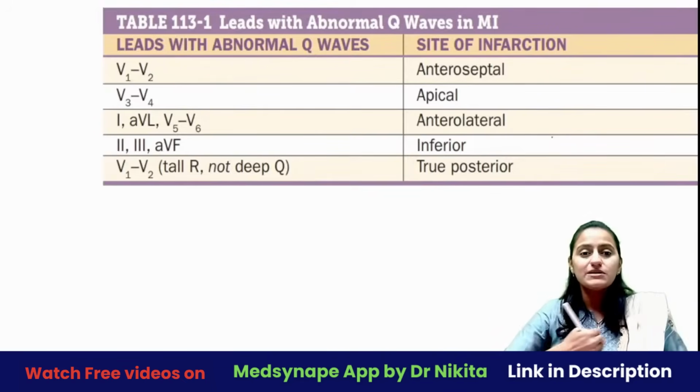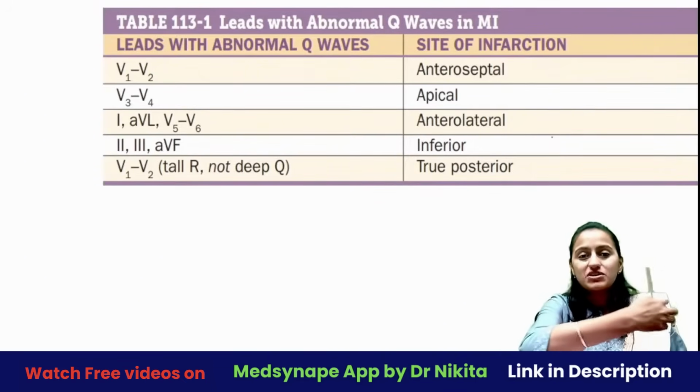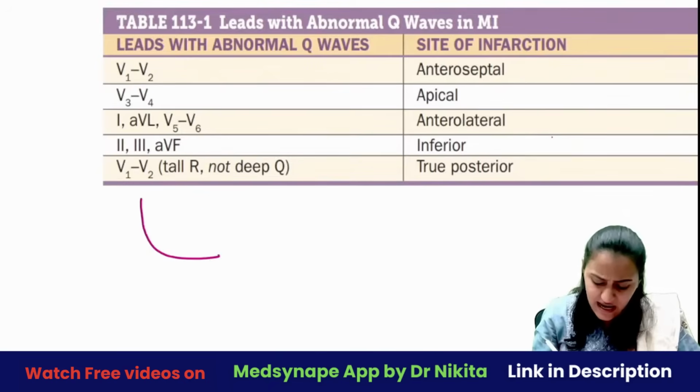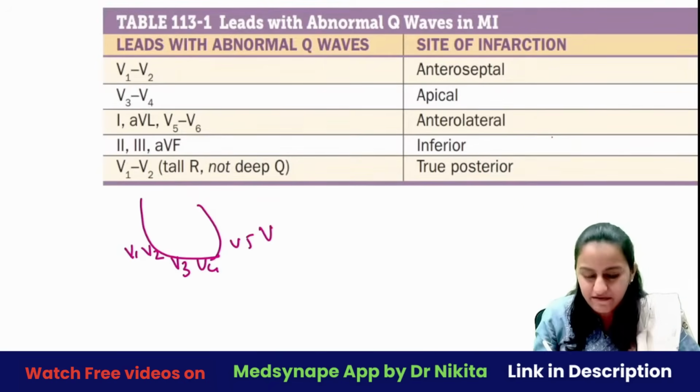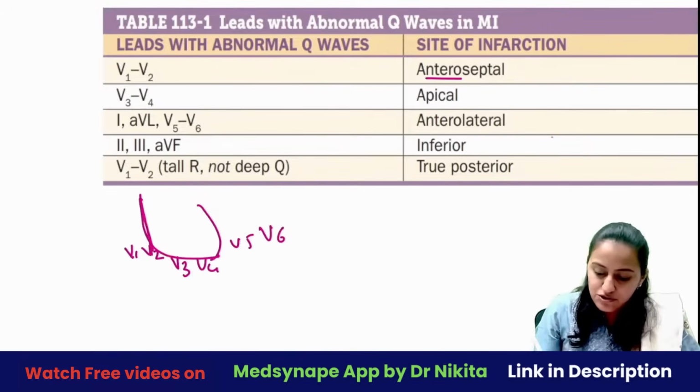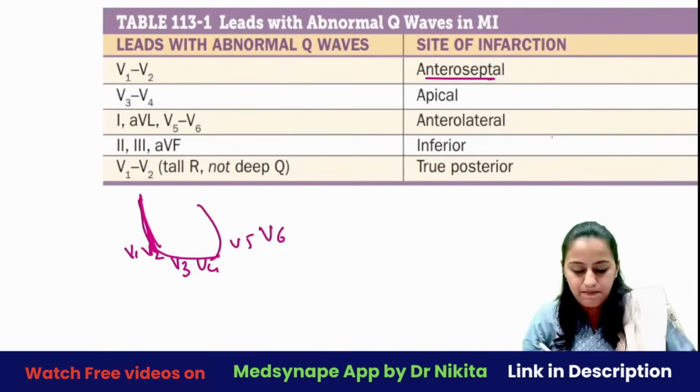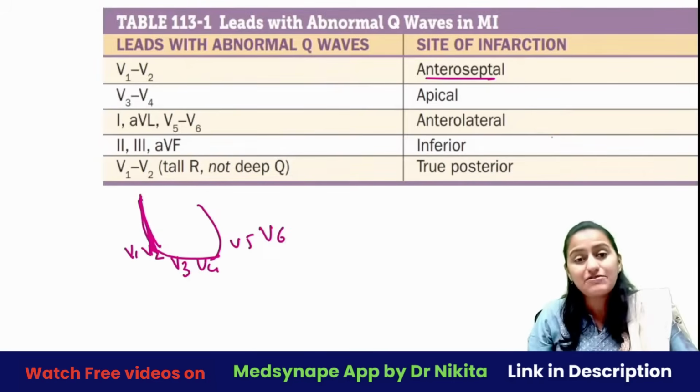Coming to MI, how do you localize the anterior wall, lateral wall, inferior wall, right? So how do you keep the leads as V1, V2, V3, V4, V5, V6, right? That's how it goes. So if this is the heart here, it will start like this: V1, V2, V3, V4, V5, V6. So V1, V2 is anteroseptal, okay? V3, V4 will come in apical, V5, V6 will come in lateral.